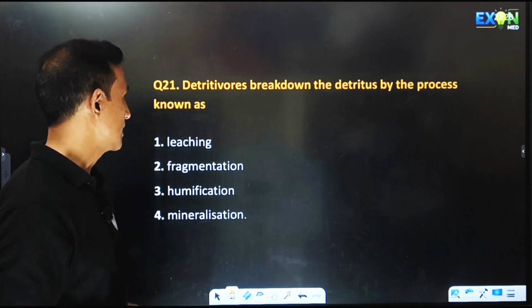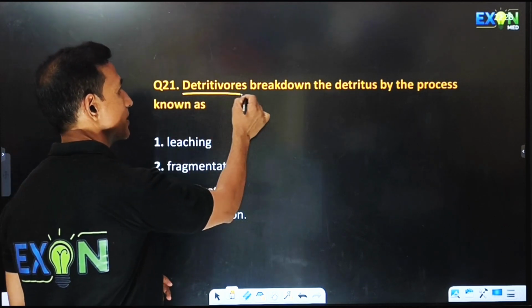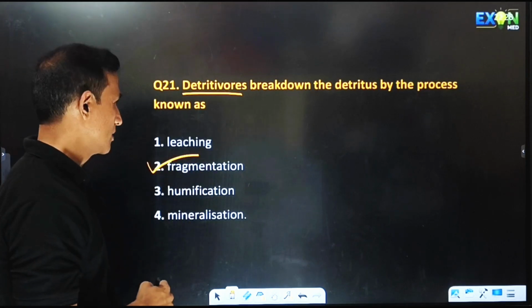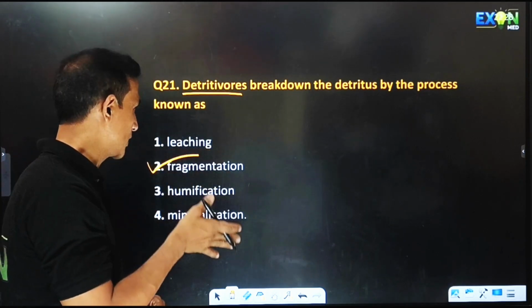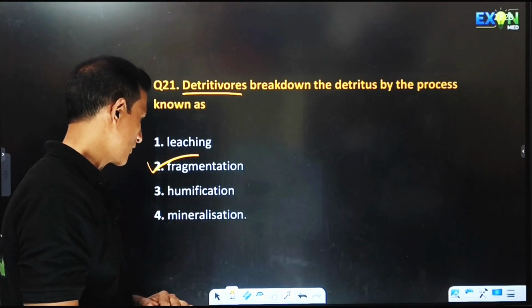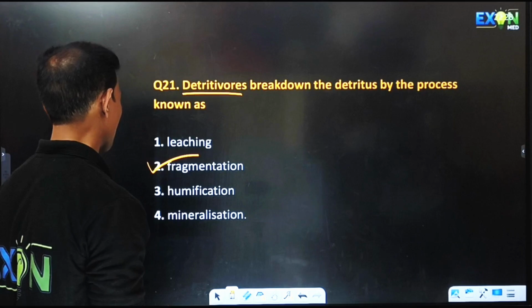Detritivores break down the detritus by the process known as fragmentation. So breakdown means fragmentation. Leaching is where inorganic materials leach down into the soil. Humification is the formation of dark amorphous humus. Mineralization is adding the minerals to the soil.